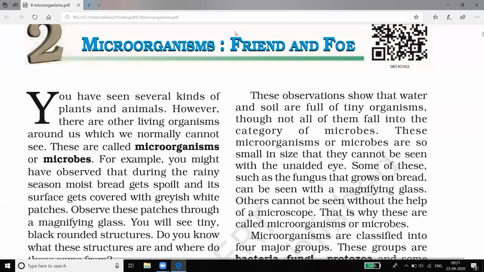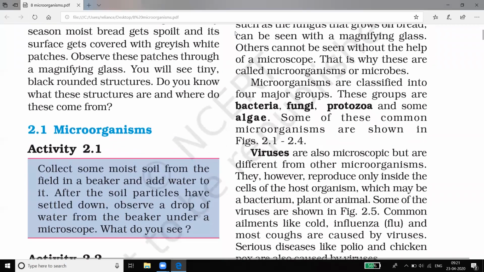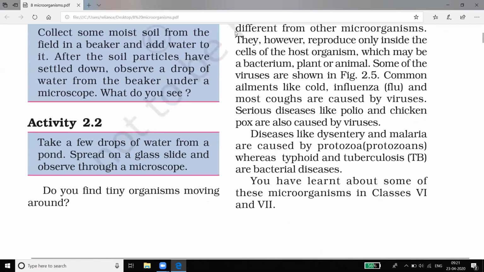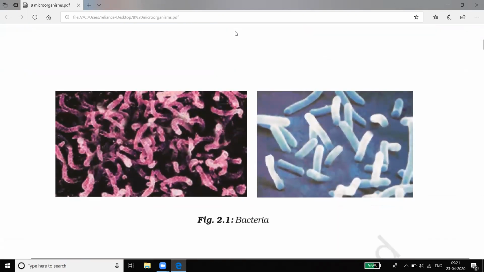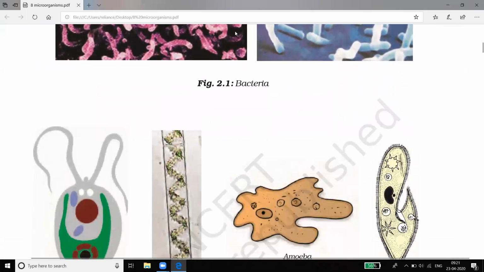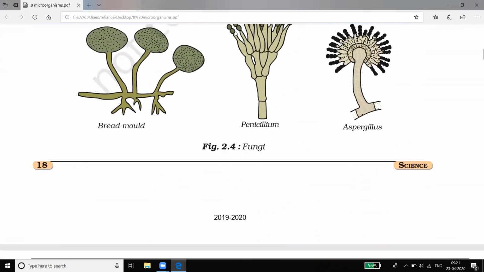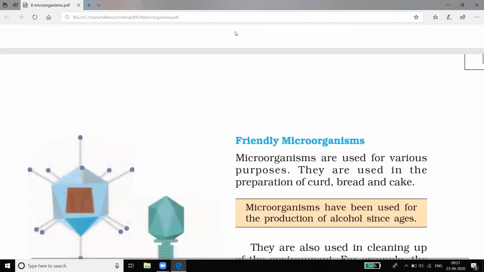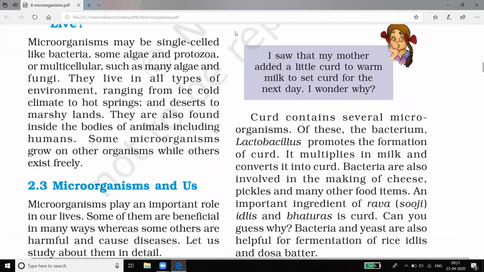Hello friends, in the previous videos, microorganism friend and foe, we learned what is meant by microorganisms, their types, their usefulness, what is meant by vaccines, the different vaccines available, and their different uses in our lives. So in this video, we will learn the second side of the microorganisms, how they are harmful to us.